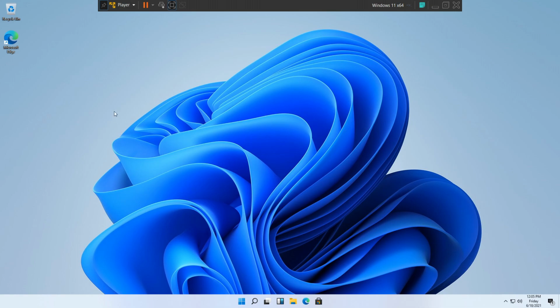So in the desktop, you have this blue, I don't know what it is, it looks like a flower, but it looks quite nice. The taskbar right here, all the icons are in the middle. In the bottom right corner, the new thing that they added is the day itself, so it's Friday right now. On Windows 10, there's not that feature, it just says that it's 18th of June. It does not say what day it is, so in Windows 11 it says it's Friday, which is quite nice.